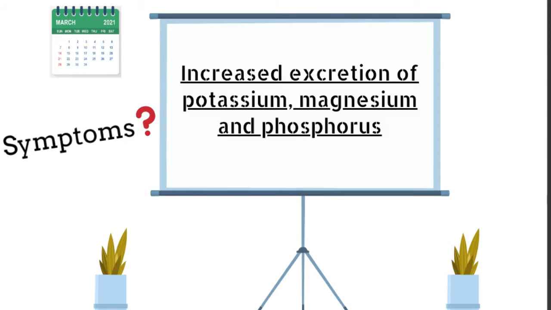Increased excretion of potassium, magnesium, and phosphorus. As glycogen and protein are catabolized, there is increased excretion of potassium, magnesium, and phosphorus. An increased urinary excretion of potassium, magnesium, and phosphorus occurs in uncontrolled diabetes.